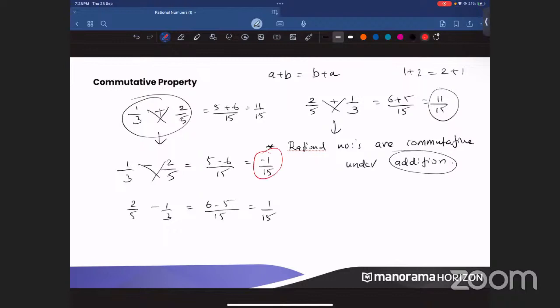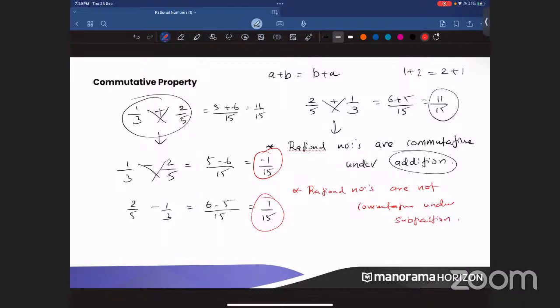So here I got minus 1 by 15, here I got 1 by 15. Are they same? They are not same. So is subtraction commutative? Subtraction is never commutative. You know that, right? You all know that subtraction was never commutative in 5th, 6th or 7th standard. You cannot subtract two numbers in your own wish. If you want to subtract 5 and 2, you have to do 5 minus 2 and you will get 3. You cannot take 2 minus 5 and get 3, right? So rational numbers are not commutative under subtraction. Clear? Understood?